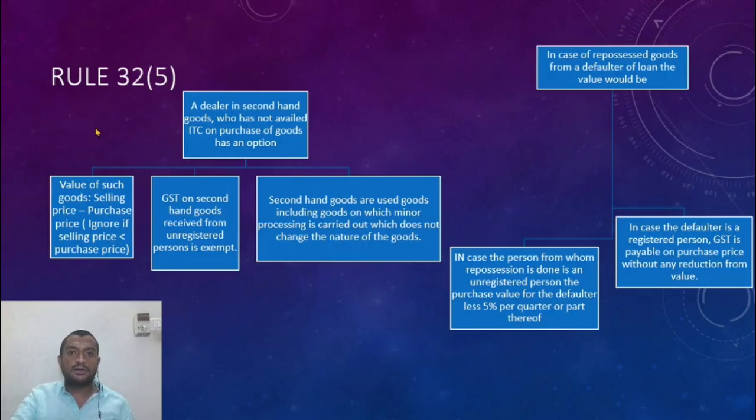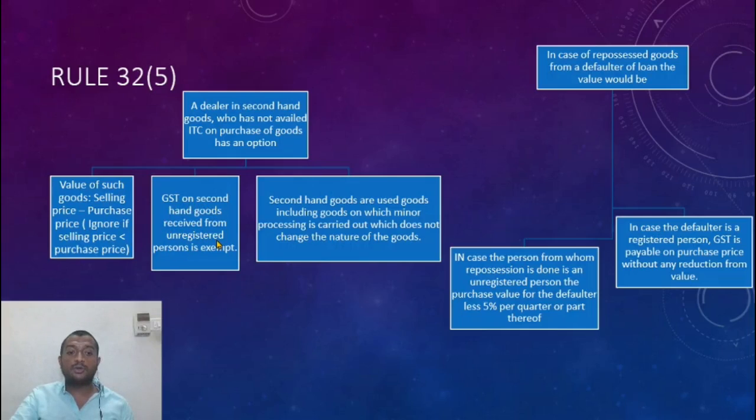Alright. A dealer in second hand goods who has not availed ITC on purchase of goods has an option to value such goods as selling price minus purchase price. If, let us say, I am selling it at a lesser price than the price at which I purchased, in turn what is happening is I am making a loss. Then no need to pay GST because there is a negative value addition.